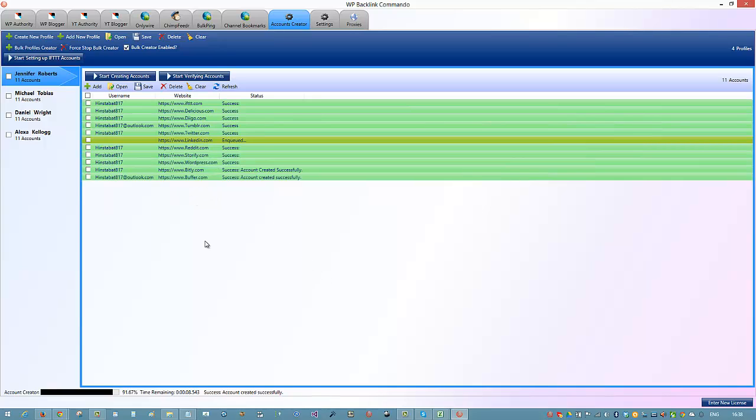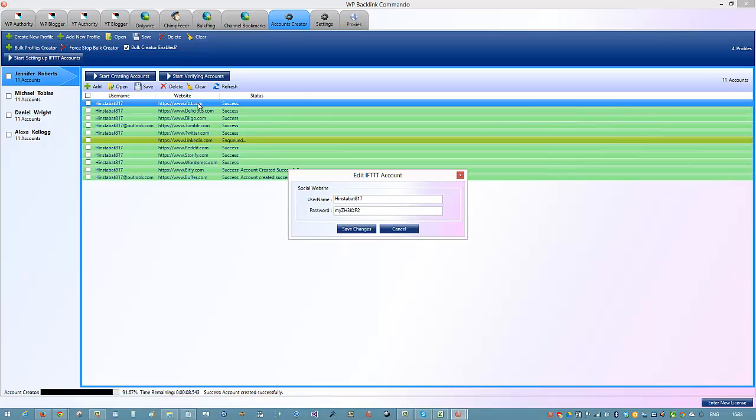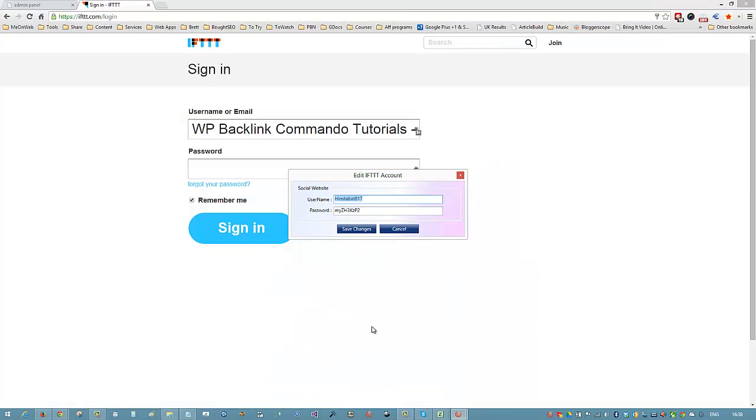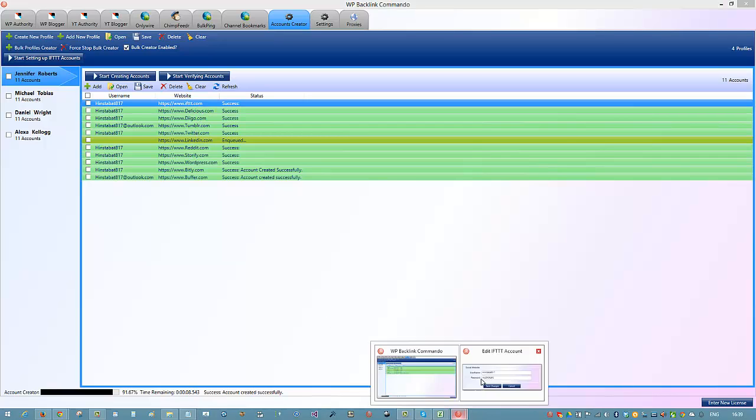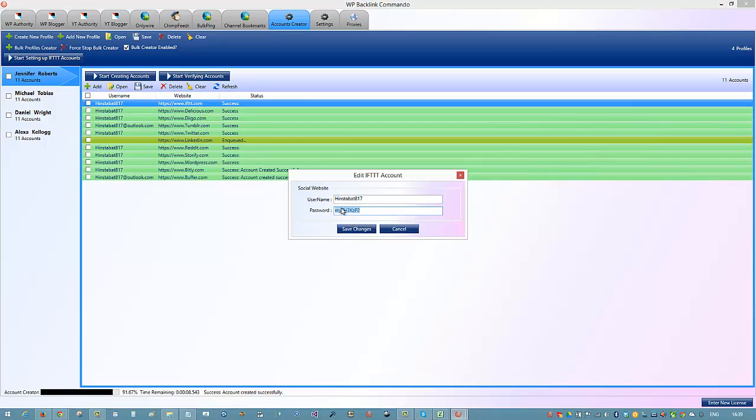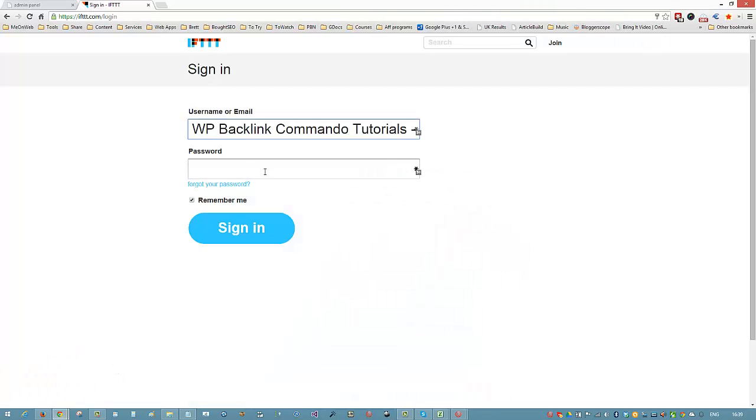So let me just jump over to IFTTT. Let me just go into a browser and we'll come back in a second. And what you can do is simply double click on your account creator where it says IFTTT or any of these, and it will just open up that little box you saw open up a second ago. And we can copy and paste from there into Google Chrome.